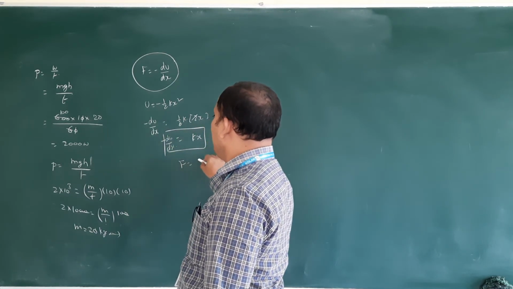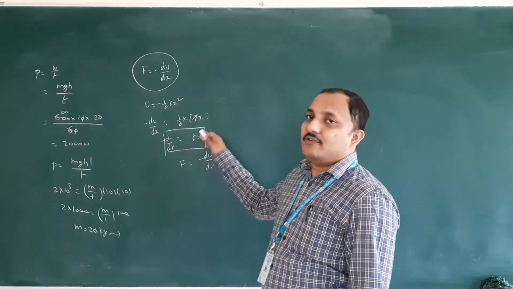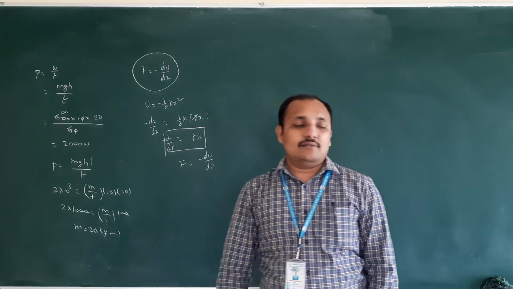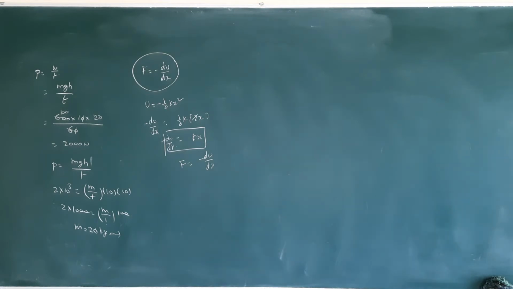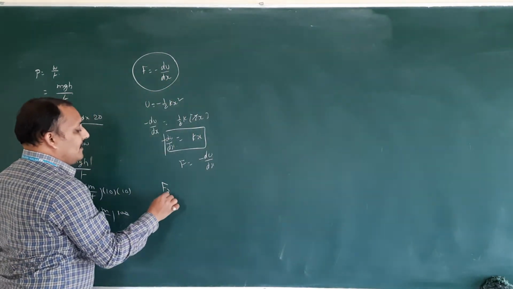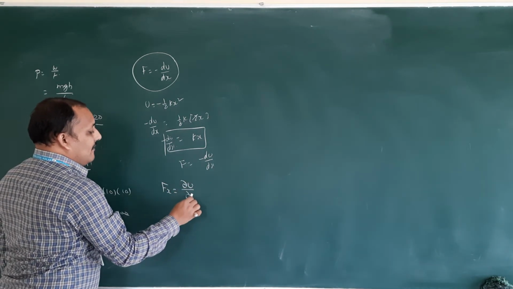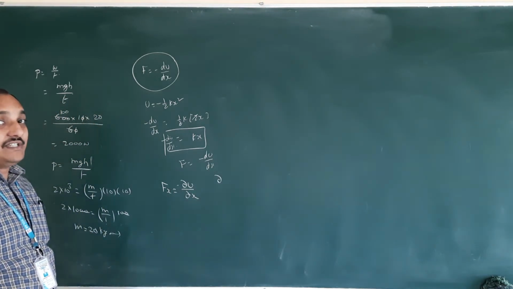So F is equal to minus dU by dx, or kx is equal to minus F, like that also you can take. In addition to that, they gave a new concept for three-dimensional motion: ∂U/∂x, ∂U/∂y, ∂U/∂z. At the time, how to do it? Fx is equal to minus ∂U/∂x. This one we are calling partial differentiation.